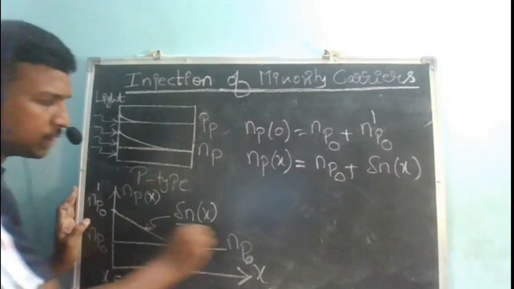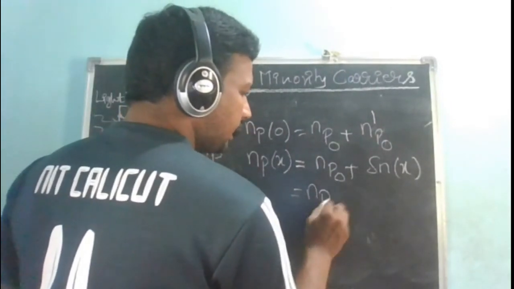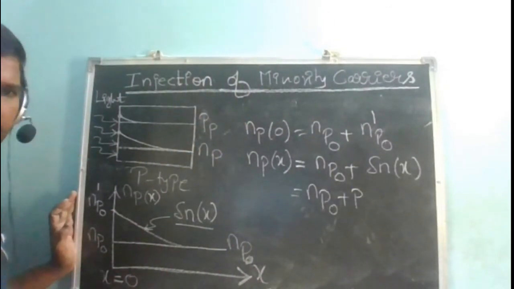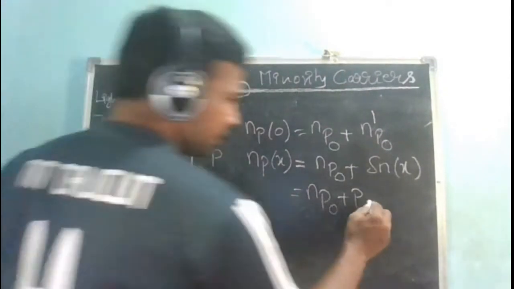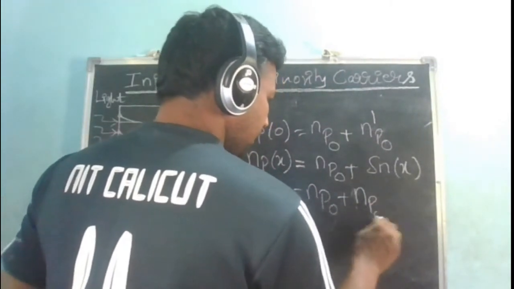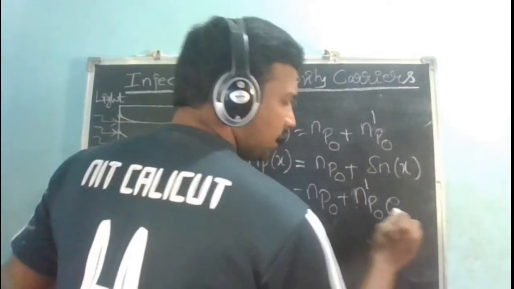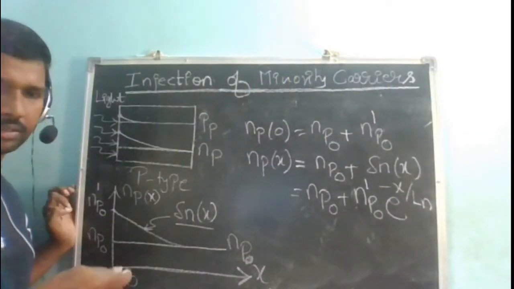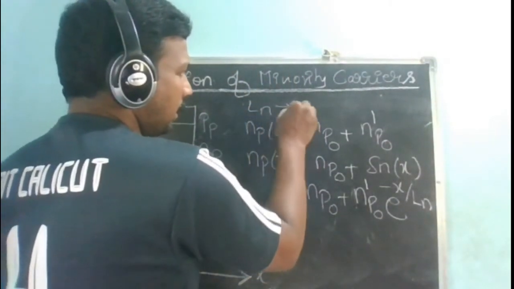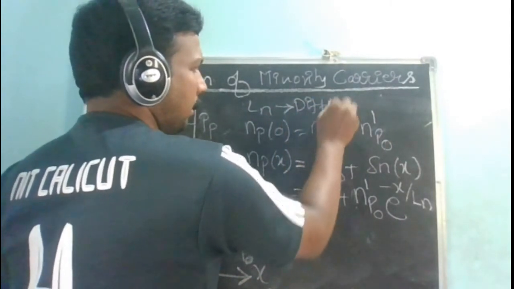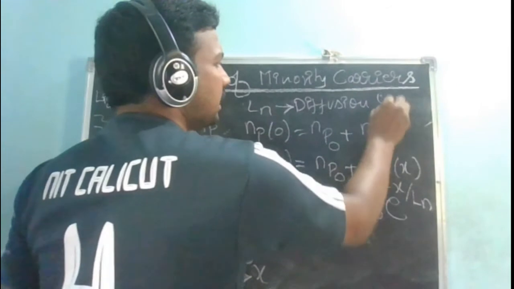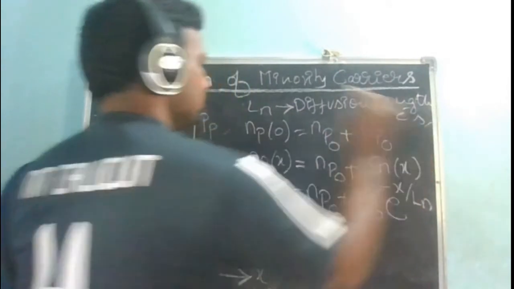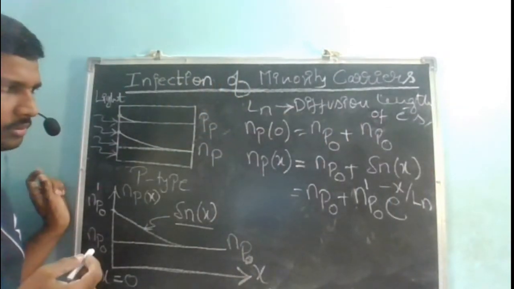But I know how to write an exponentially decaying function. At x equal to 0, how many carriers are there? np naught prime. These are going to decay exponentially, so I can say e power minus x by Ln. What is this Ln? Average distance traveled by the charge before its recombination in its lifetime. Very good. So simply I'll call it the diffusion length of electrons. Ln is the diffusion length of electrons, right?